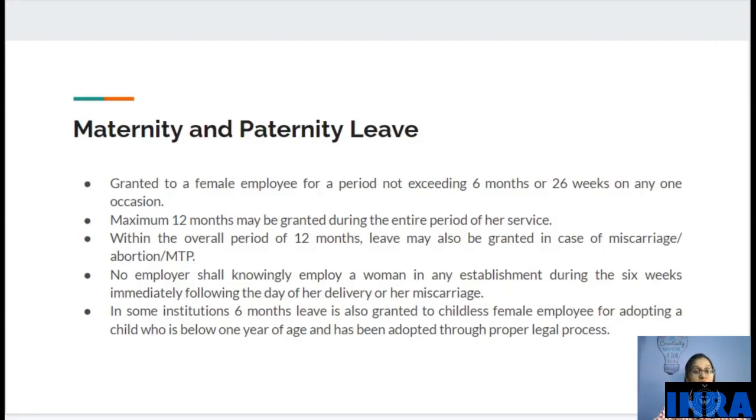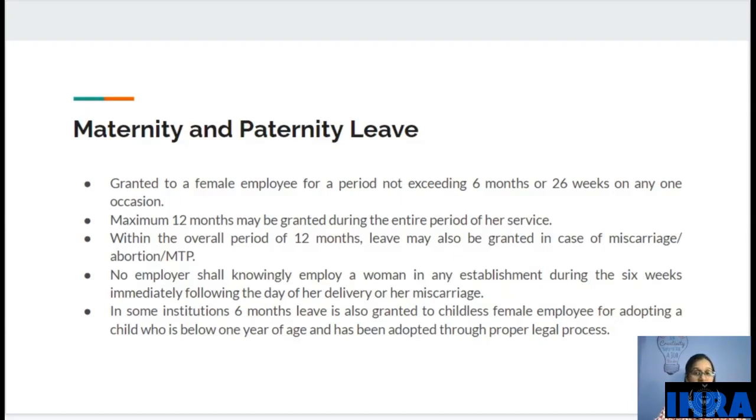In some institutions, 6 months leave is also granted to a childless female employee for adopting a child who is below 1 year of age and has been adopted through proper legal process. So it is upon the discretion of the employer, but if they want, they can give 6 months of leave in case of adoption.